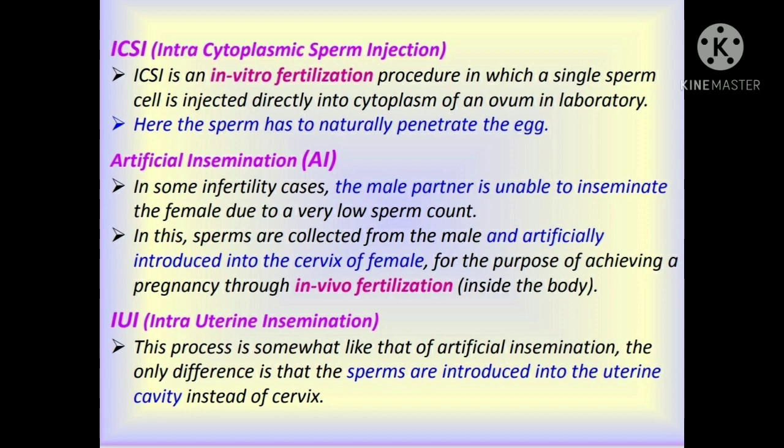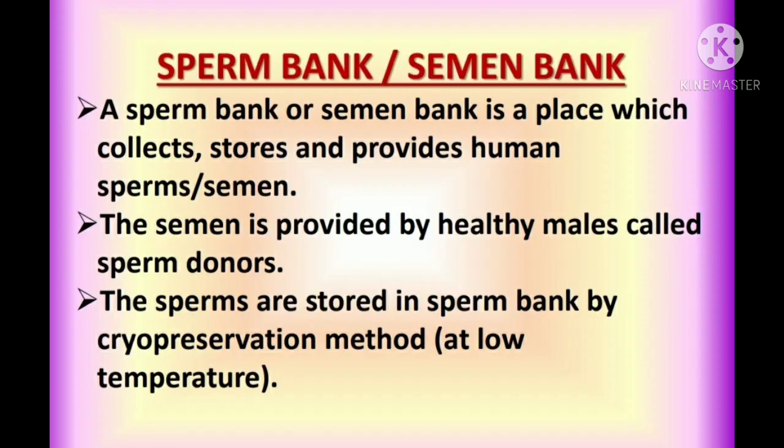Now coming to the second last topic of our chapter, that is the sperm bank, also called semen bank. A sperm bank or semen bank is a place which collects, stores, and provides human sperms or semen. The semen is provided by healthy males called sperm donors. The sperms are stored in the sperm bank by cryopreservation method at low temperature. This is all about the sperm bank.